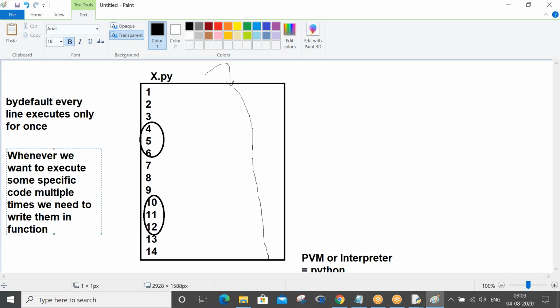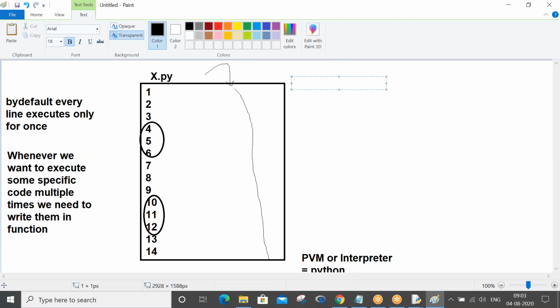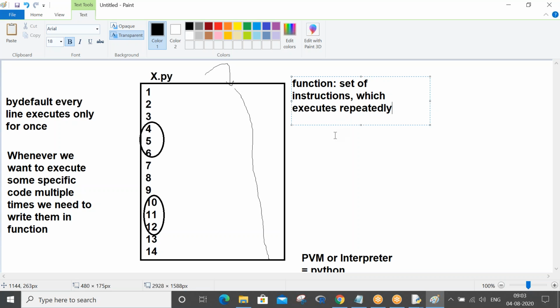So what is a function? A function executes the code a repeatable number of times. A function means a set of instructions which executes repeatedly.